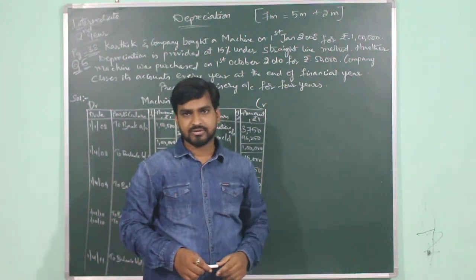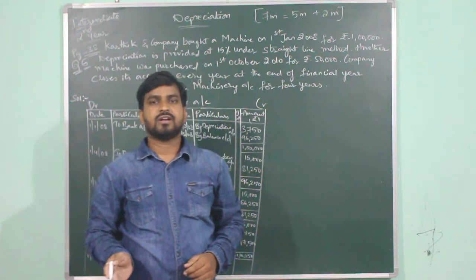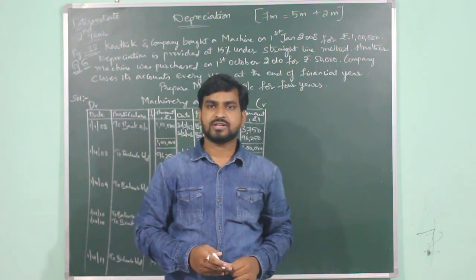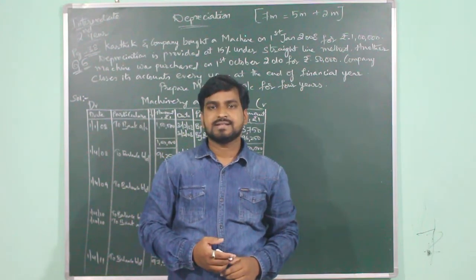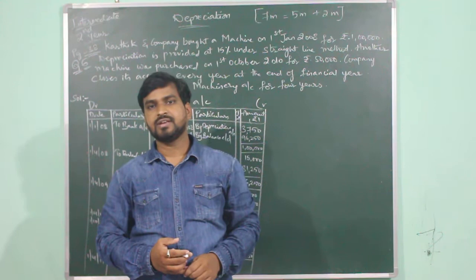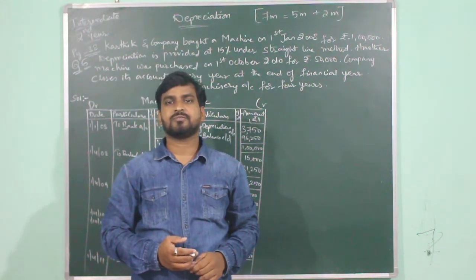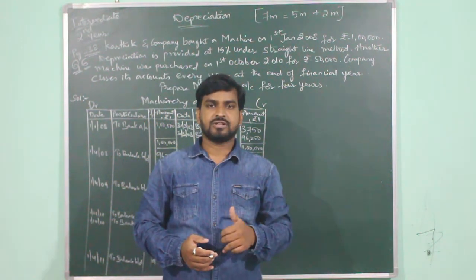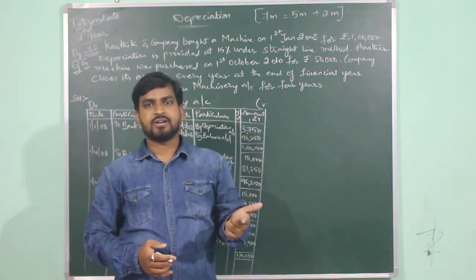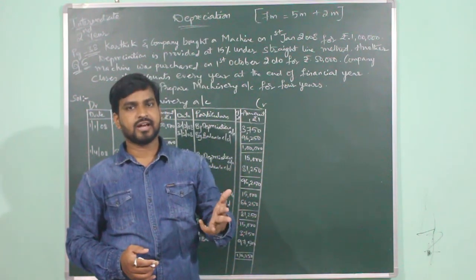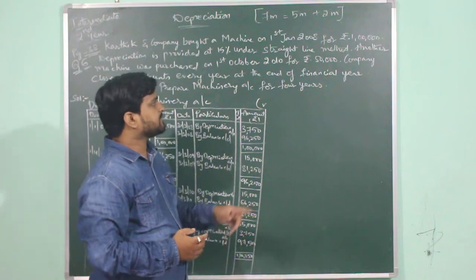What do you mean by straight line method? Whatever is the annual amount of depreciation for the first year, the same amount will be taken for the second and subsequent years. This is called the straight line method. And what are the different names for straight line method? The names for this method are straight line method, equal installment method, fixed installment method, and original cost method.